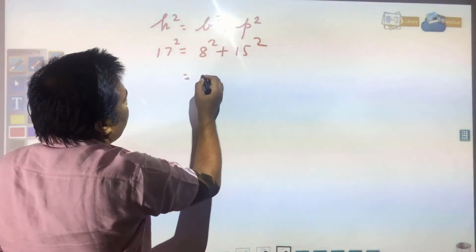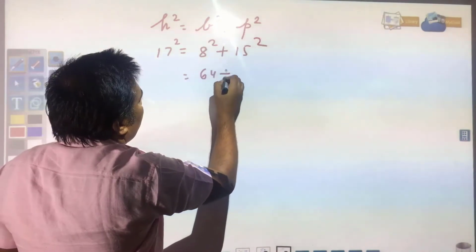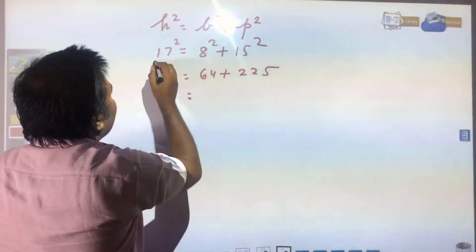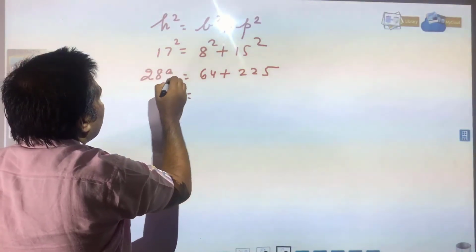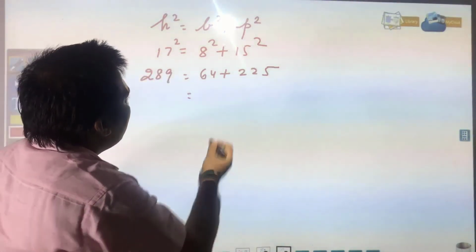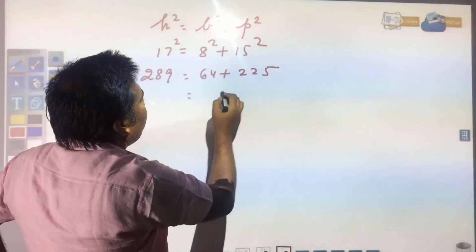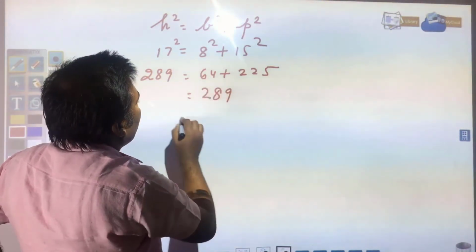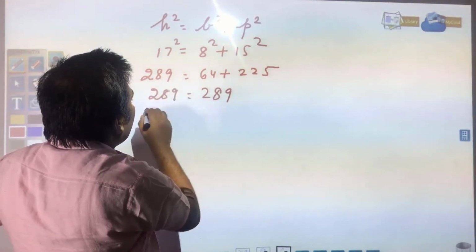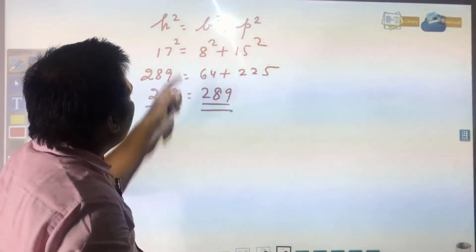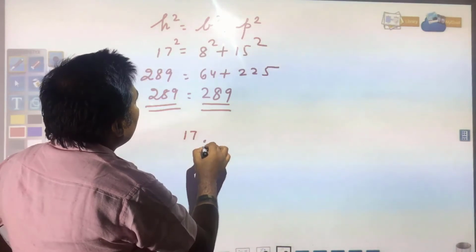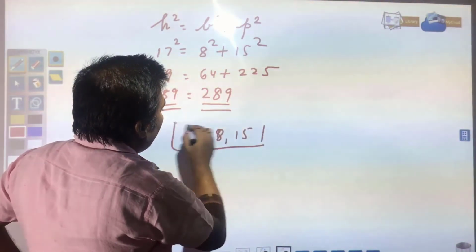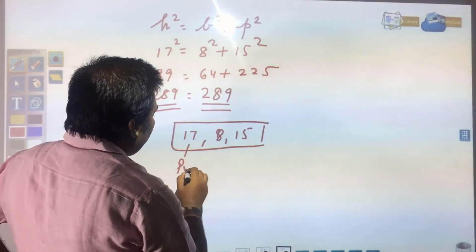You see 8 square is equal to 64, 15 square is equal to 225, and 17 square is equal to 289. Just multiply and check. So, 289 is equal to 289. It means the numbers you have got, 17, 8 and 15, are a Pythagorean triplet.